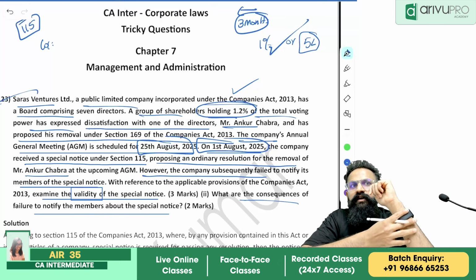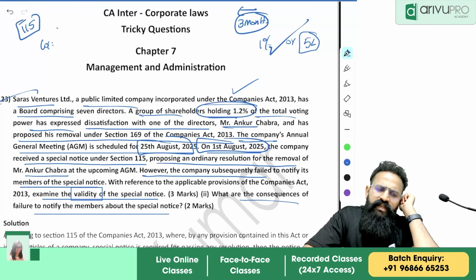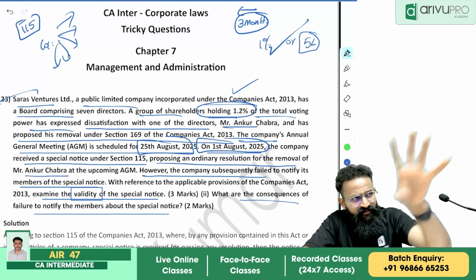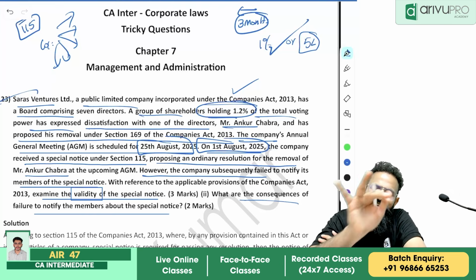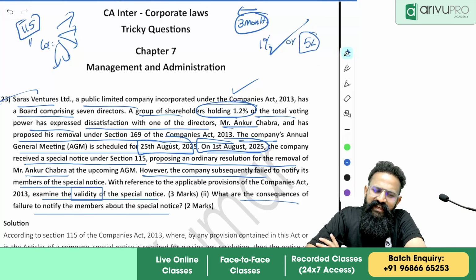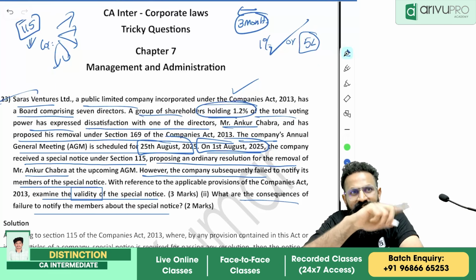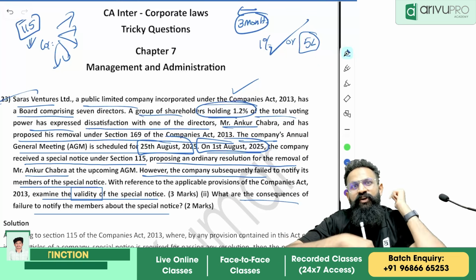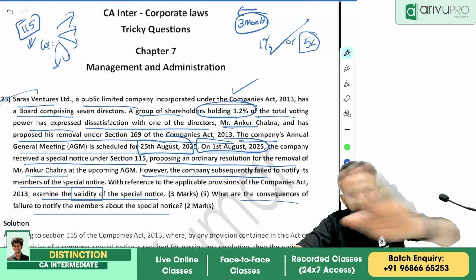Whatever notice is given by this 1% of the people, you need to intimate it to the rest of the 98.8% of the people that we have received such notice. Now people, see, this is a tricky part. In Section 115, the section is silent. What if the company has received a special notice, but did not inform the other shareholders further? The law is silent. It does not say anything.